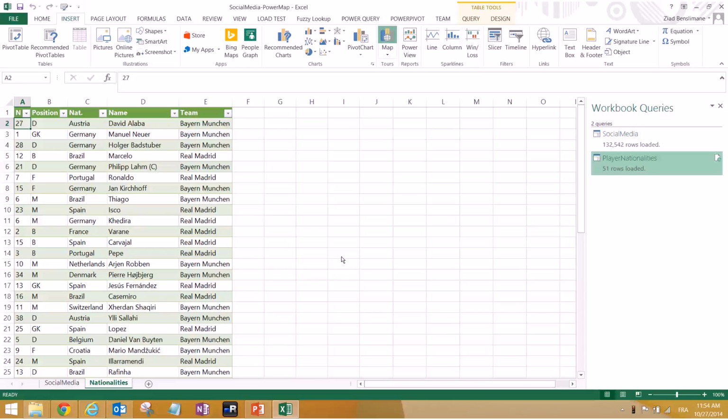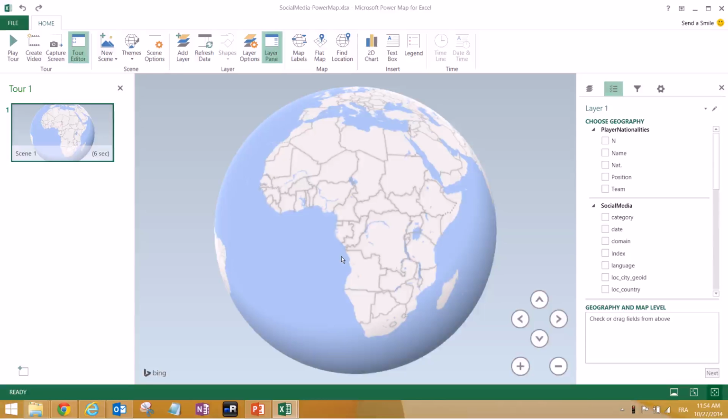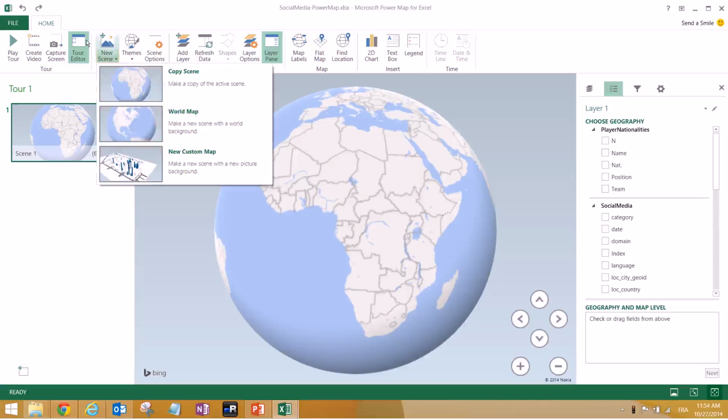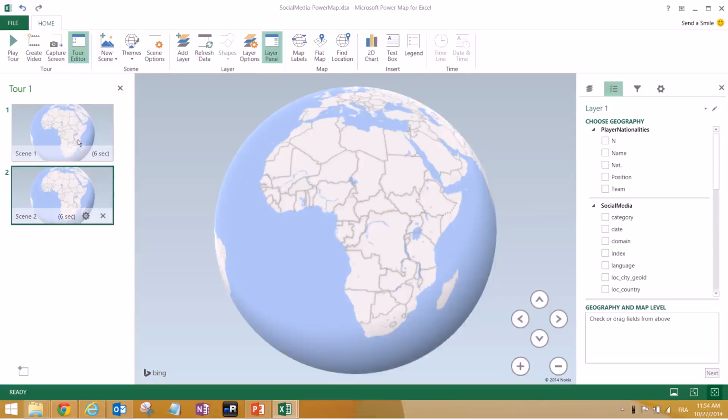It takes a little bit to start for the first time, because it actually goes and connects itself online to have access to the map. So let's go ahead and I will show you guys that we can map data, and at the same time we can be creating a video without much more effort. So basically I'll be creating scenes from time to time.